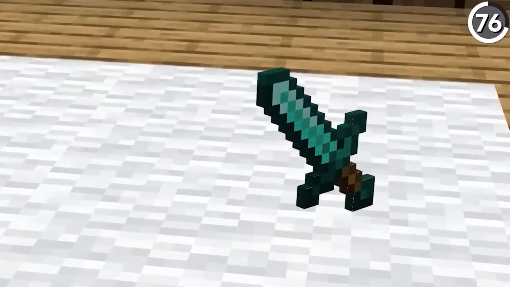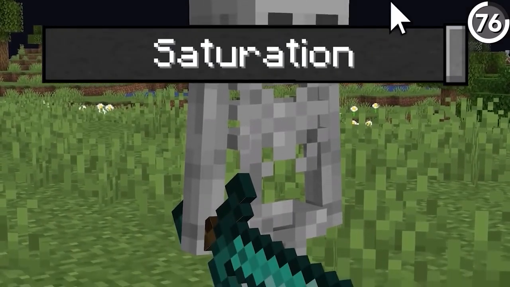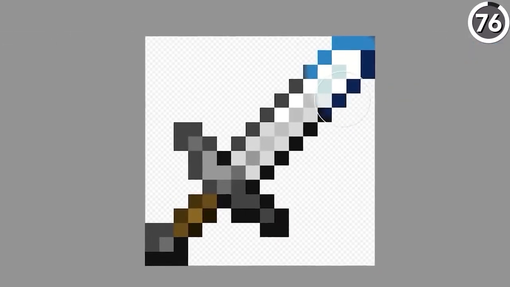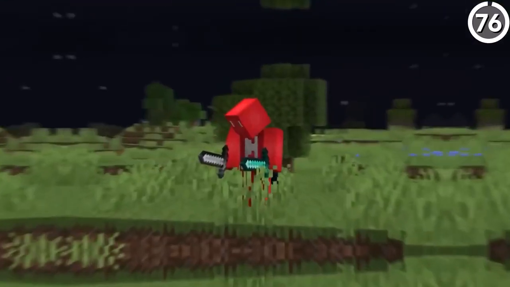But I should clarify, it's a bit misleading, because sure, you could get this to happen by desaturating the sword, but since the iron ones predate the diamond variant, it's more likely that the diamond came from recoloring the iron instead of the other way around.